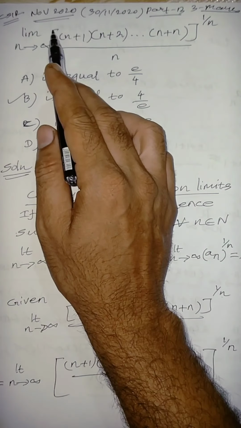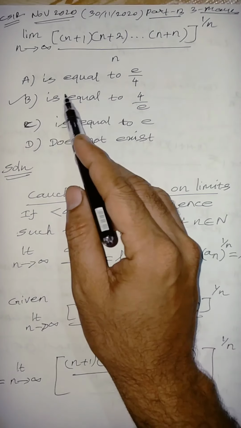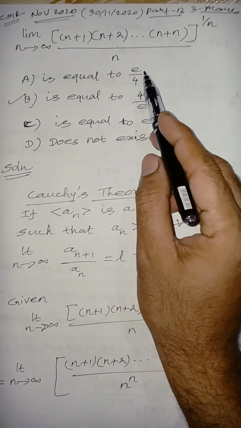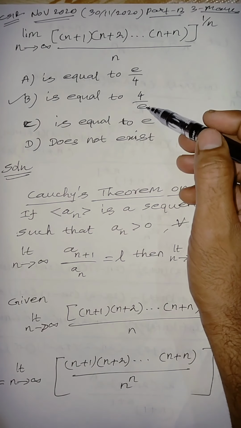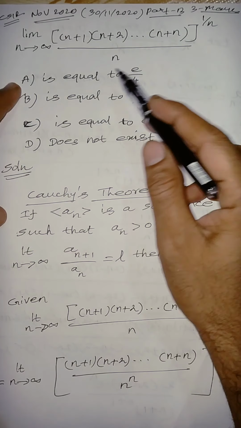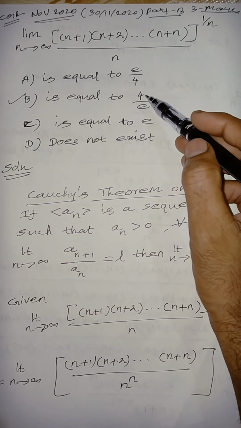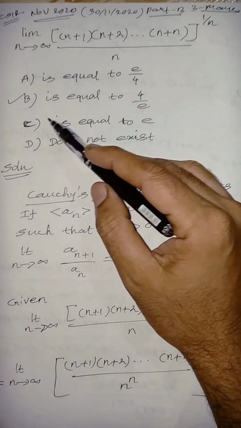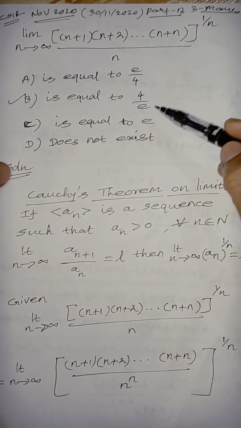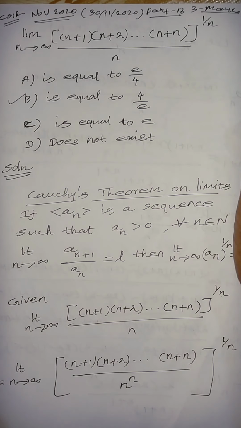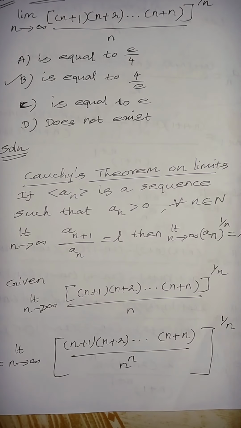The four options are given: the first is e by 4, the second 4 by e, the third e, and the last one does not exist. Let us solve this problem.